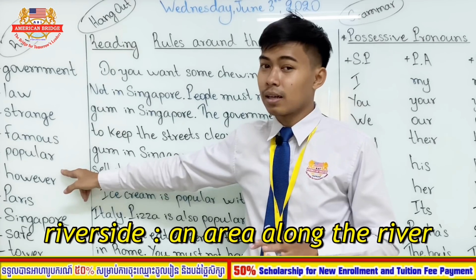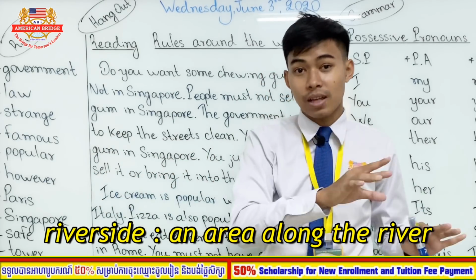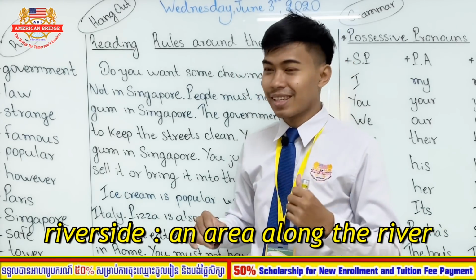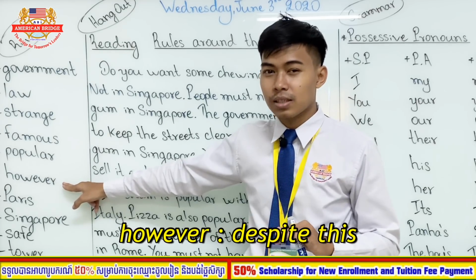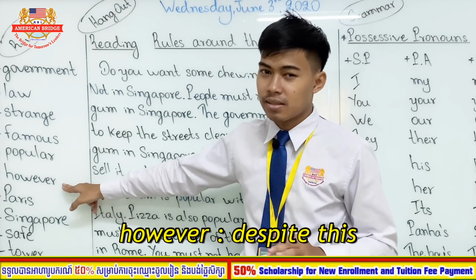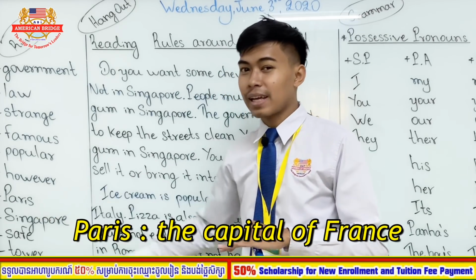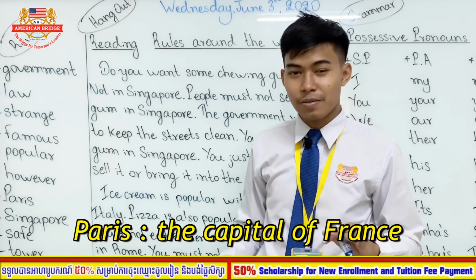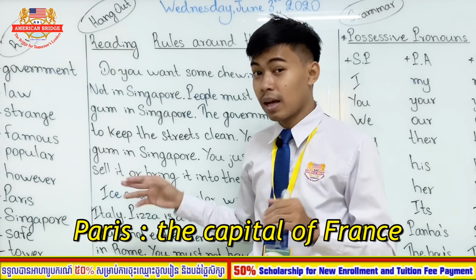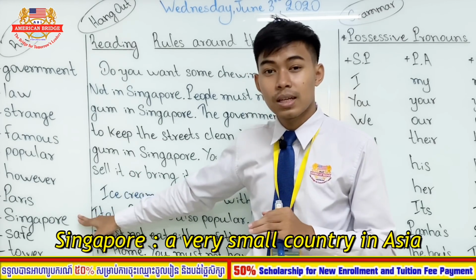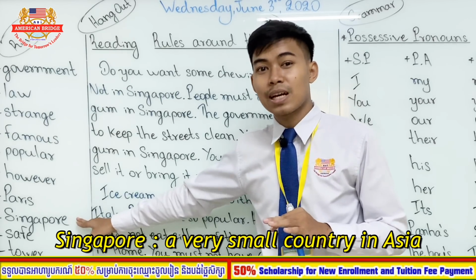If I say riverside is popular, it means that a lot of people like to go to the riverside. Okay, I went to the riverside yesterday evening, that's why I raised the example. This one, however, means despite this or but. This one, Paris. So Paris is the capital of France, right? Have you ever been to Paris? I hope you have. I have not. This one, Singapore. Singapore is a very small country in Southeast Asia.